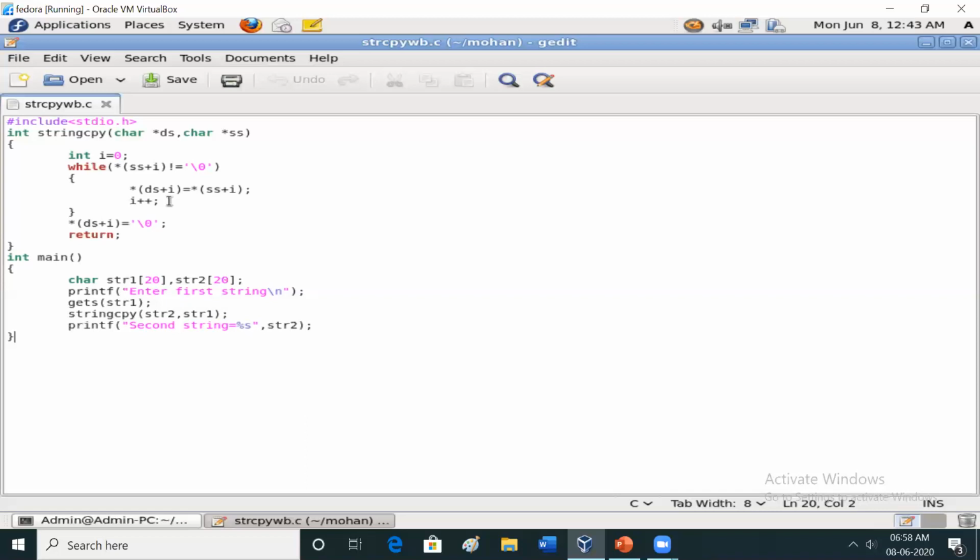That is the first position with respect to the destination string. Then you increment the position, i++, then *(ss+1) not equal to the null character. *(ss+1) is O, not equal to the null character. So whatever the source string value is, it is copied down to the destination string, that is *(ds+1), like that it will go. Lastly, you need to end the string with the null character. That's why *(ds+i), for the last position, is assigned the null value. See here how it works.